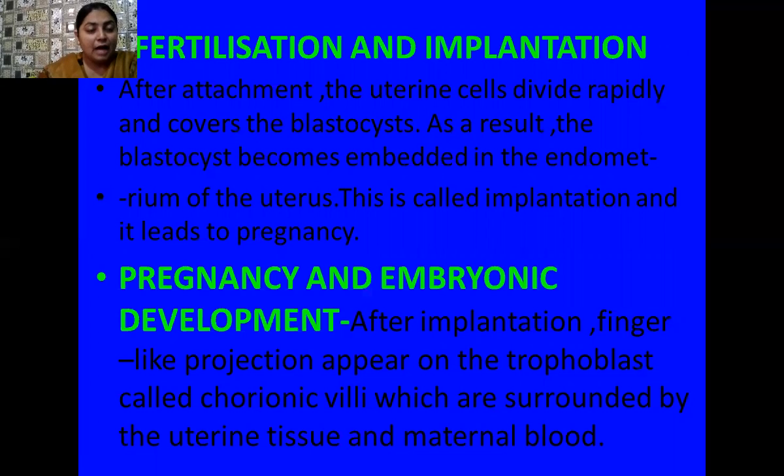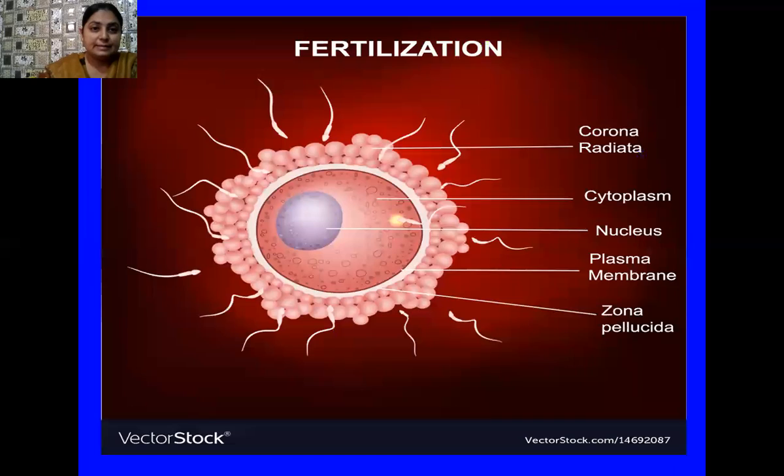So what happened after implantation? Finger-like projections appear on the trophoblast, and these are known as chorionic villi. And these chorionic villi are surrounded by the uterine tissue and the maternal blood vessels.